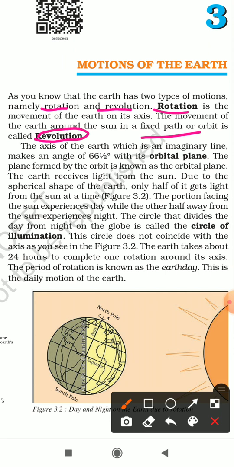Now, the axis of the earth, what is the axis of the earth? It is an imaginary line which makes an angle of 66.5 degrees with its orbital plane. Orbital plane is a plane formed by the orbit.